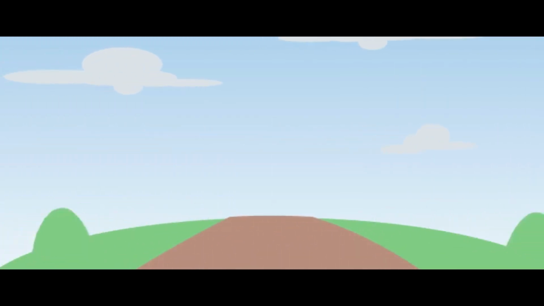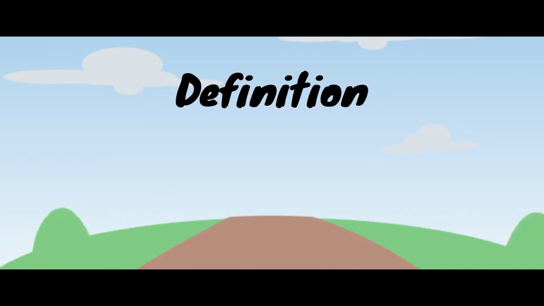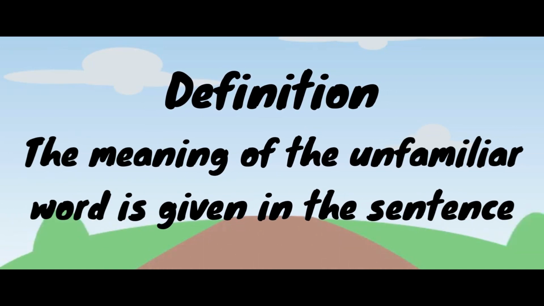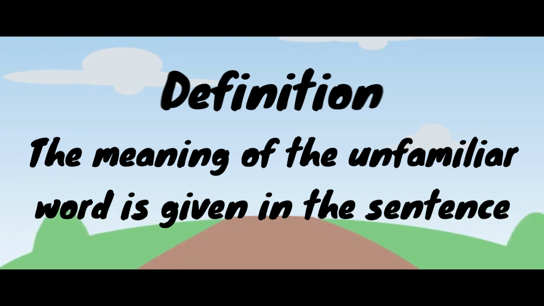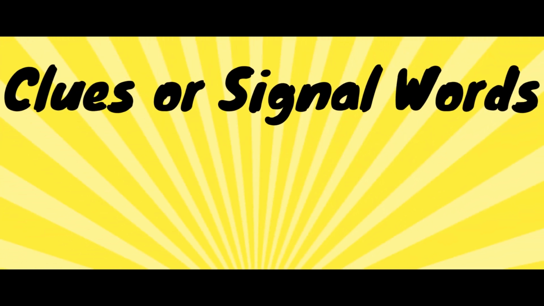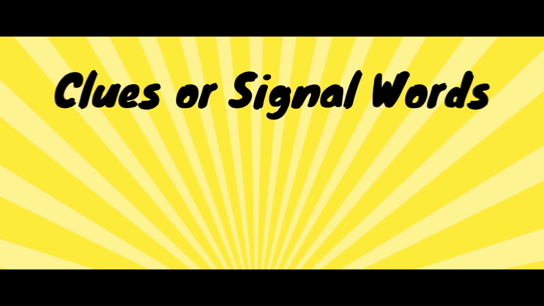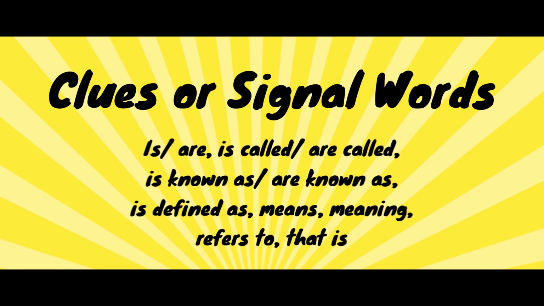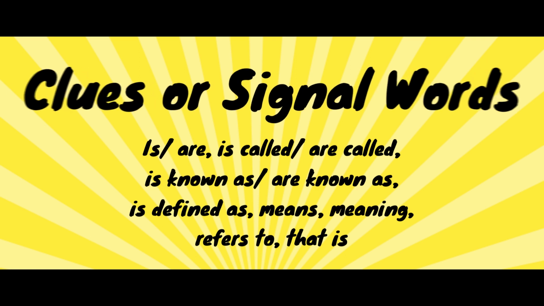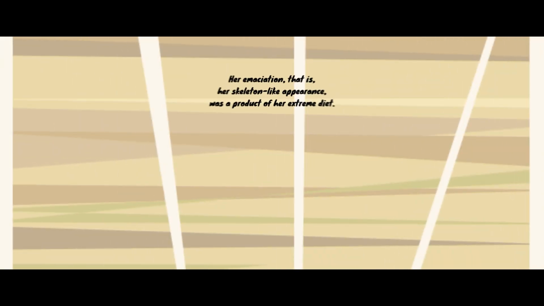Let's start with definition. The meaning of the unfamiliar word is given in the sentence. Ang kahulugan ng unfamiliar word ay nandoon mismo sa pangungusap. Now, what are our clues or signal words that will help us identify that the context clue is definition? Is, are, is called, are called, is known as, are known as, is defined as, means, meaning, refers to, that is.